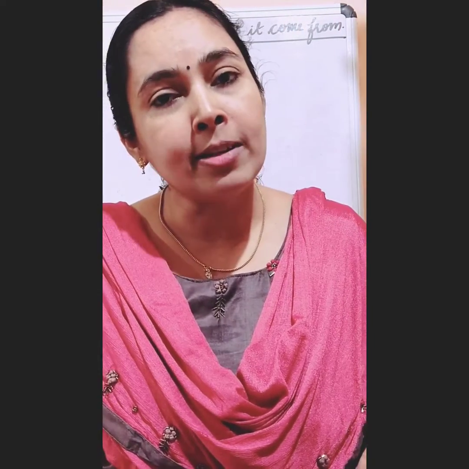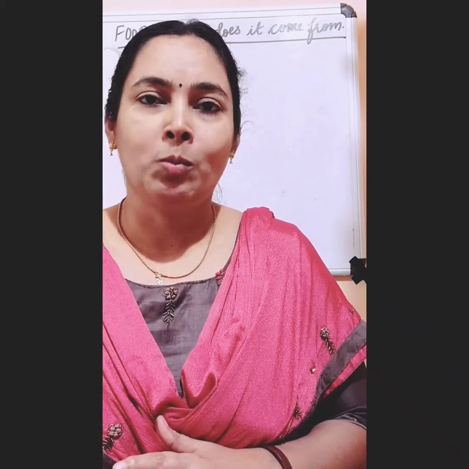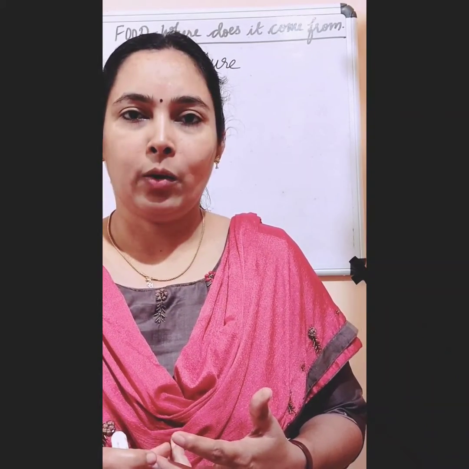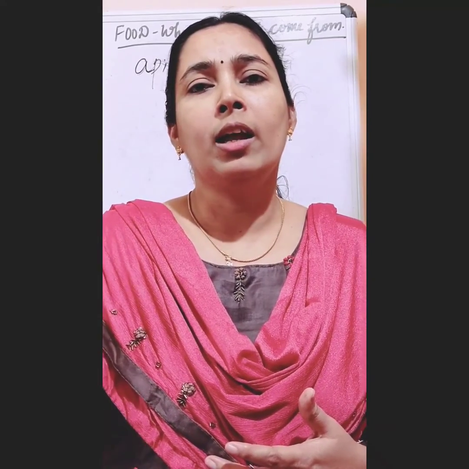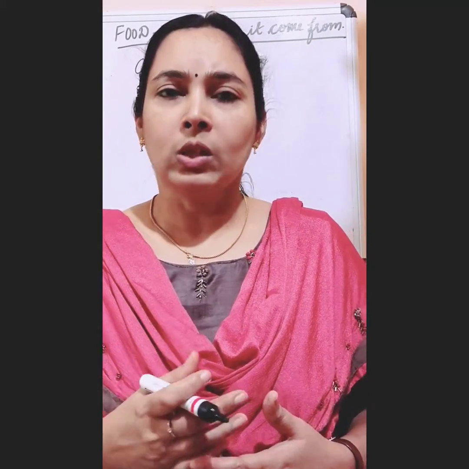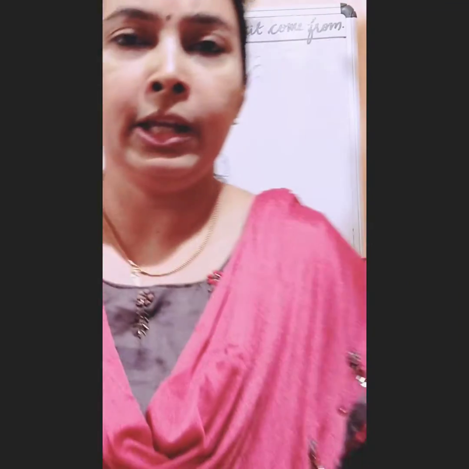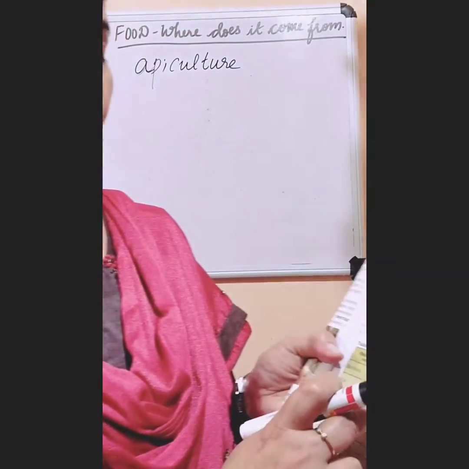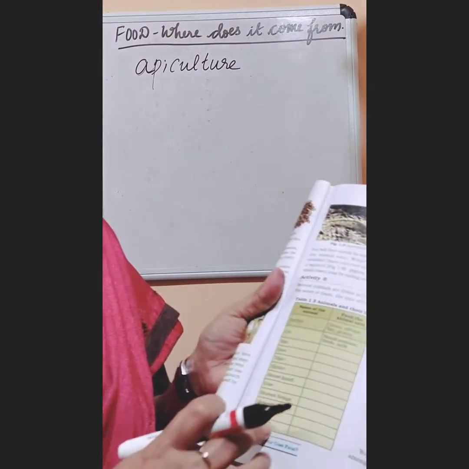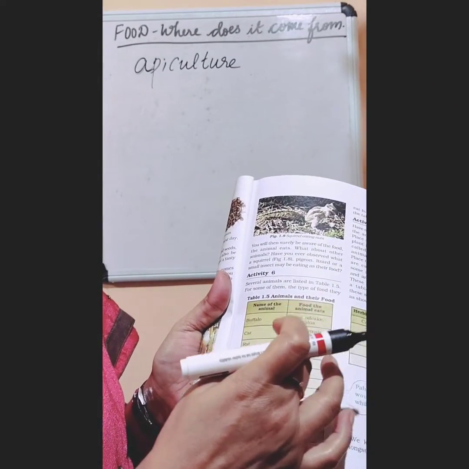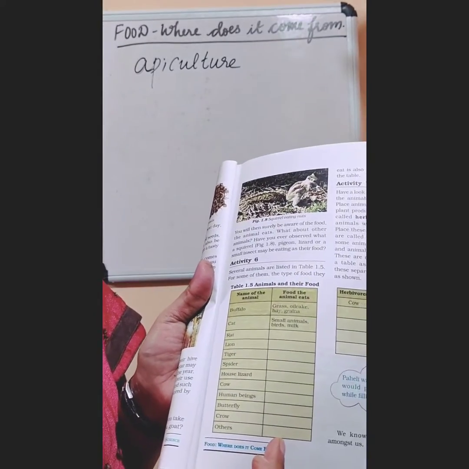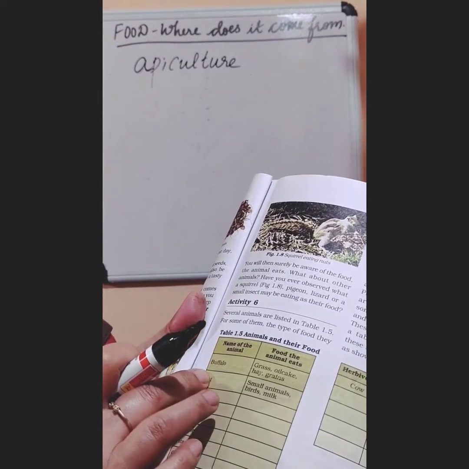What about animals? What are they eating? There may be some pets in your home. So you may be knowing the food that is eaten by a dog, cat and all. But what about the food of other animals like squirrel, lizard and all? So there's one table in your textbook, that is table 1.5. So here names of some animals are given, and in the next box you want to write the food that is eaten by these animals. So first it is written buffalo.